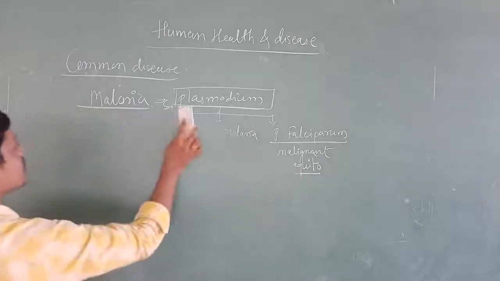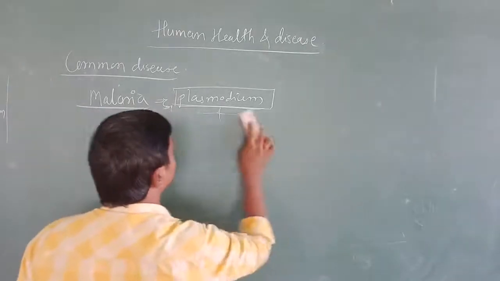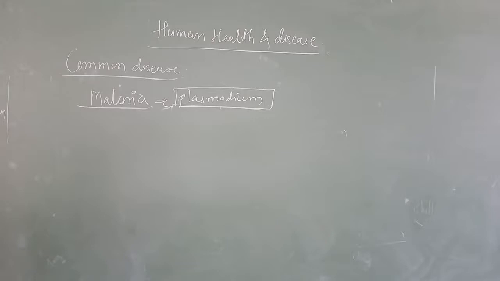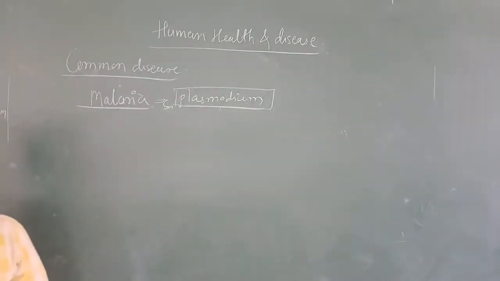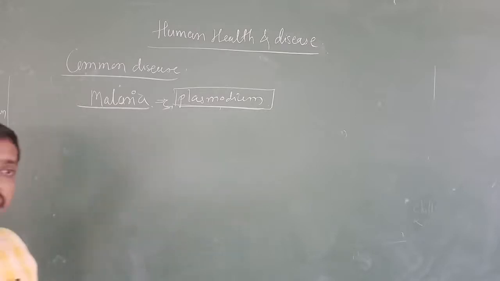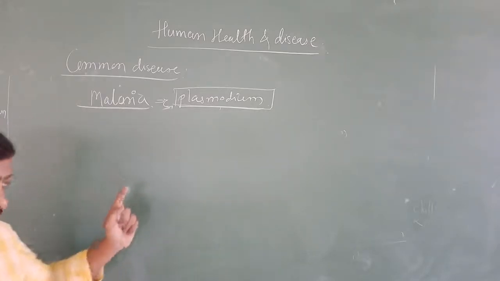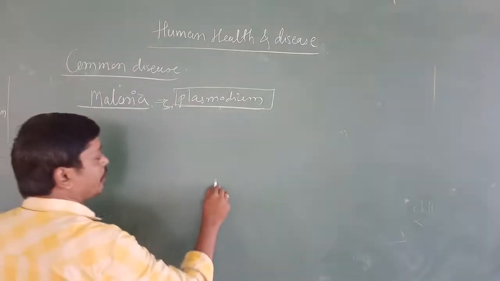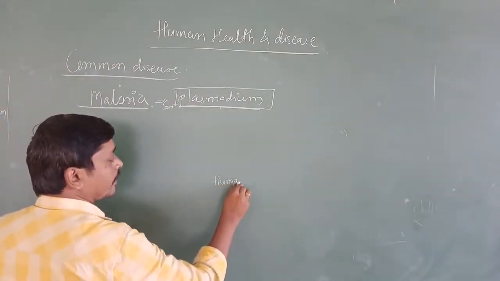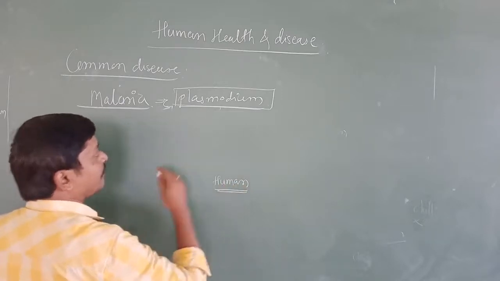Now I'm going to start with the life cycle of malaria. In your NCERT book they have given a chart. In brief, I am going to write on the board how the Plasmodium life cycle completes within two hosts, human and female Anopheles mosquito. First I am going to start with the human. In human, what is going to happen?